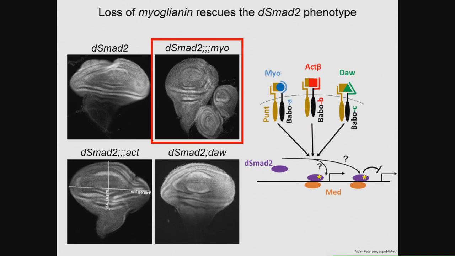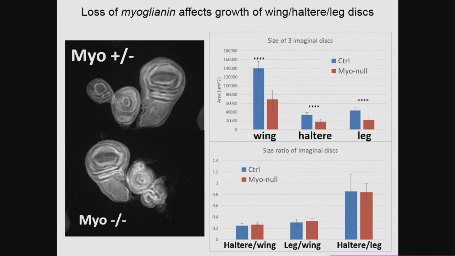To answer this question, we compared the size of the 3 discs that are often found together, the wing, haltere and third leg disc, of both myo mutants and the heterozygous controls. And when we did this, we discovered that the loss of myo resulted in smaller imaginal discs, all 3 discs. But the ratios of the discs, which is seen in the red here in the top figure, do not change, which suggested to us that myoglianin acts on these tissues equally.